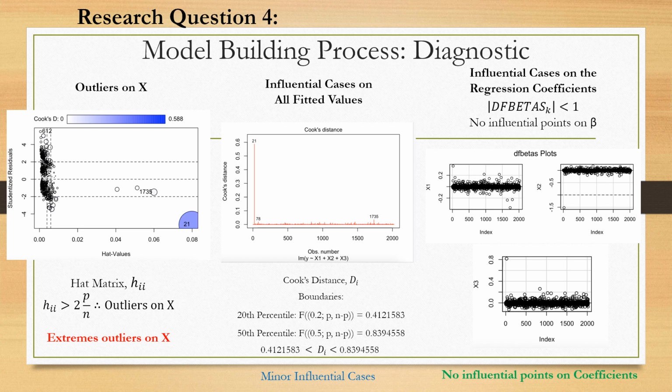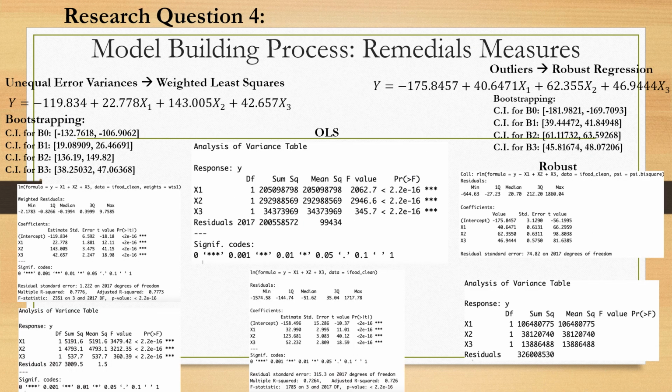And therefore we can see that there is a value in between those two, therefore indicating minor influential cases. Next, for the DFBETAS, we found that the DFBETAS is less than 1, therefore there are no influential points on beta. For the last slide in my research question, we are comparing the OLS and the WLS models.